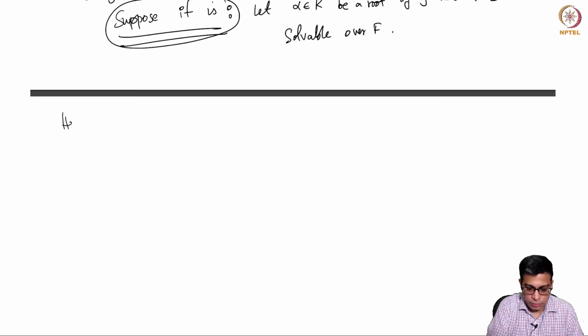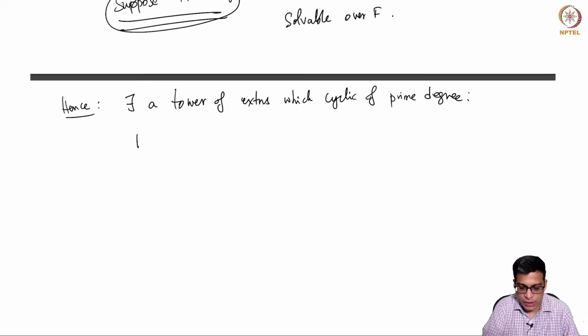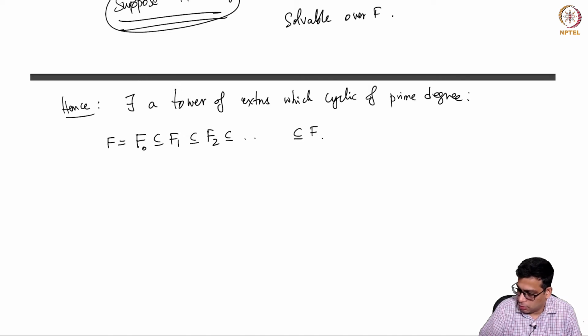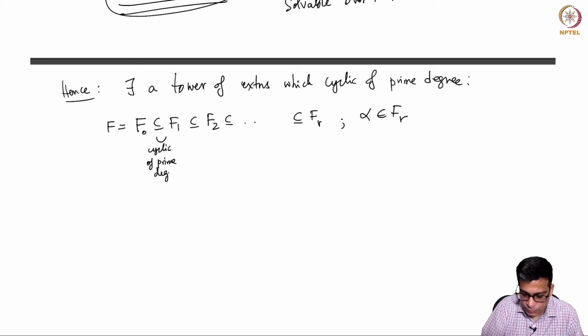So there exists a tower of extensions which are cyclic of prime degree, like this. So what I want to do is F, which is F0 contained in F1, contained in Fr, and alpha is in Fr, and each is cyclic of prime degree, and Fi colon Fi minus 1.